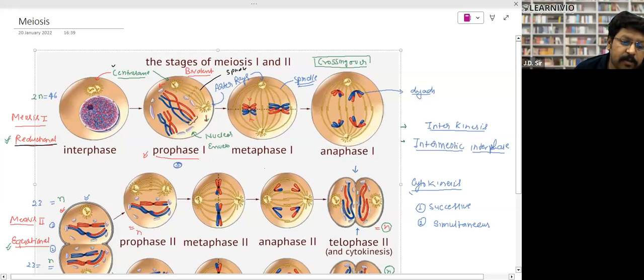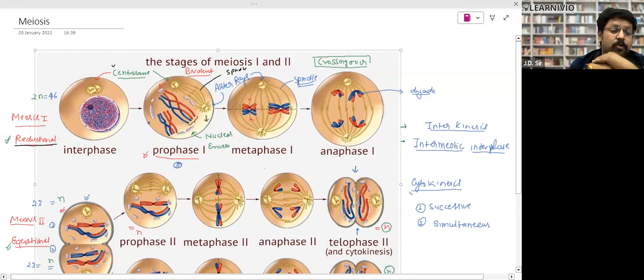Now, what will happen? The formation of bivalent will take place. Try to understand, what is the bivalent? Bivalent means the chromosomes will be in a pair of two, right? But in mitosis, there was a single chromosome. Both chromosomes have two sister arms, but the chromosome was single. Here two different chromosomes are in pair.